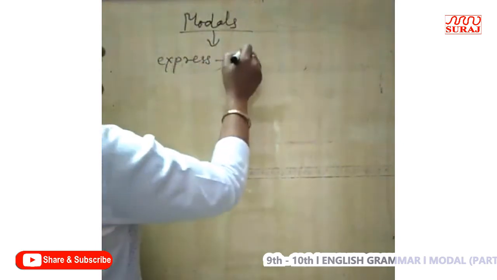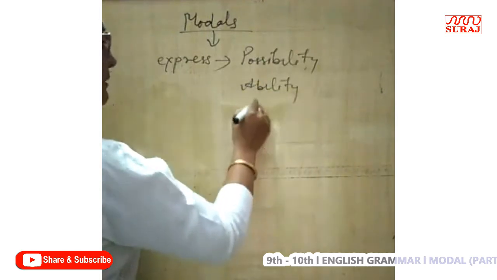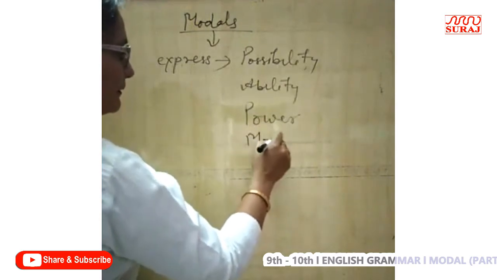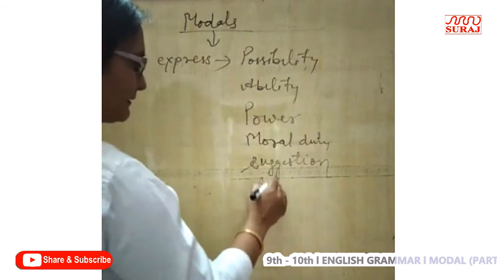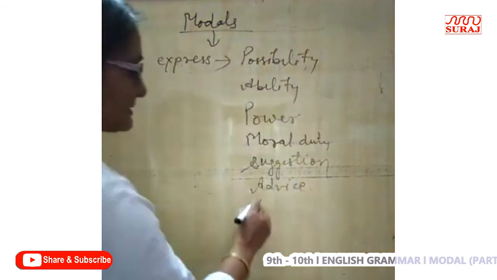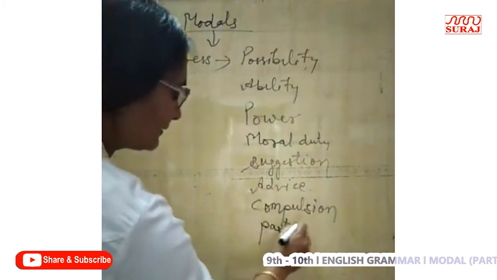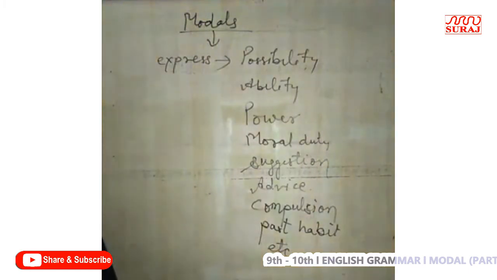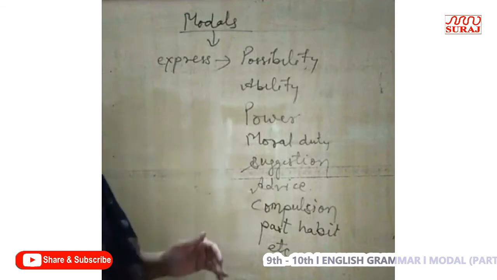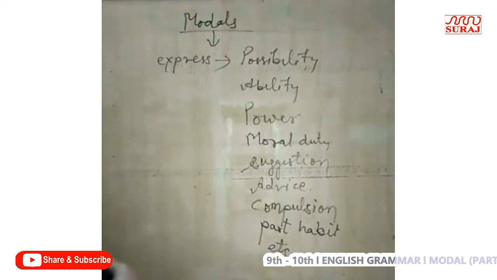They express possibility, ability, power, moral duty, suggestion, advice, compulsion, past habit, etc. The modal auxiliaries which express possibility, probability, ability, power, capacity, capability, moral duty, suggestion, advice, compulsion, necessity, past habit, venture, all such ideas are expressed by using modal verbs.